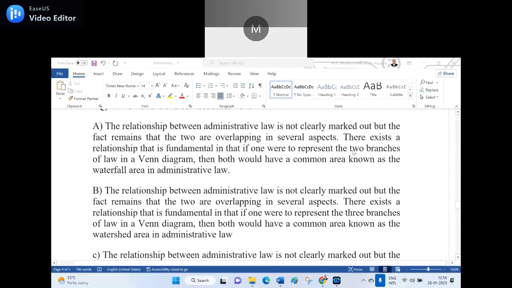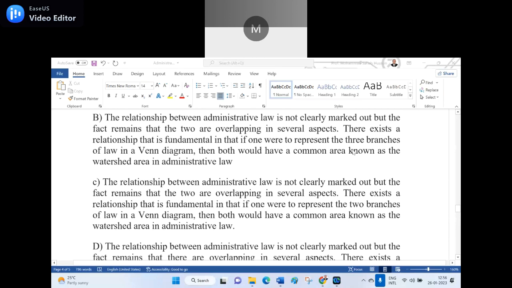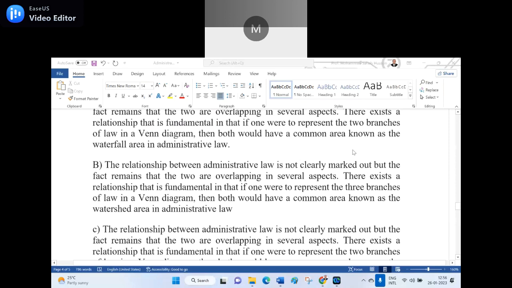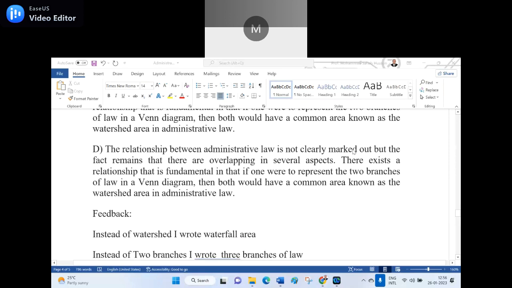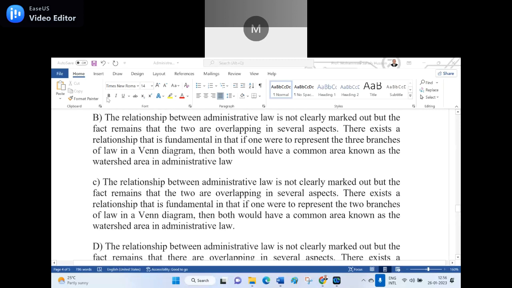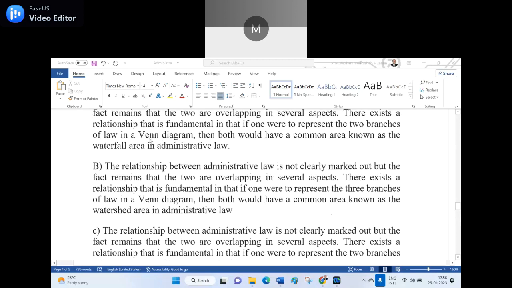I can show you why C is the correct statement. See, the relationship between the administrative law is not clearly marked. And if you happen to see, instead of watershed, I wrote the waterfall area. See, in the A, I wrote the waterfall area. It is not waterfall area. It is a watershed area. Is it clear? Say yes. Yes, sir.